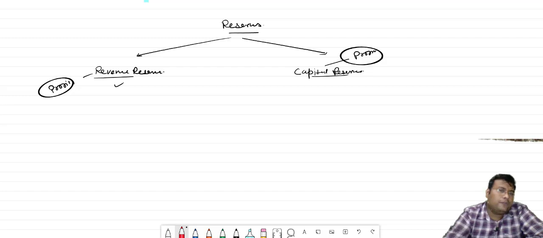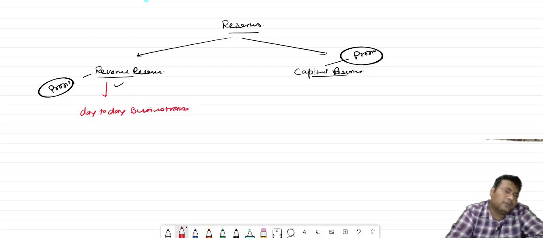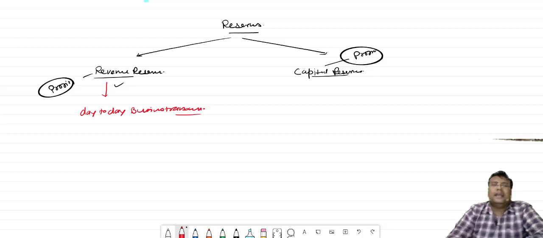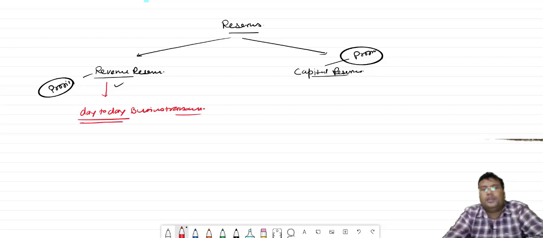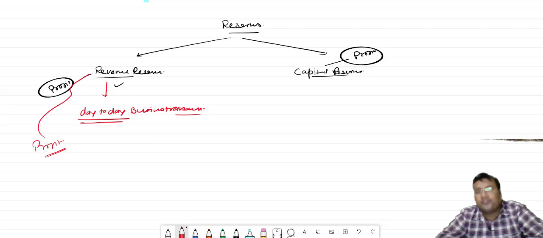So bacha, the profit we are earning by day-to-day business transactions, that profit is known as revenue profit. For example, suppose I have a stationery shop. By selling the stationery items, whatever profit I earn will be considered as revenue.